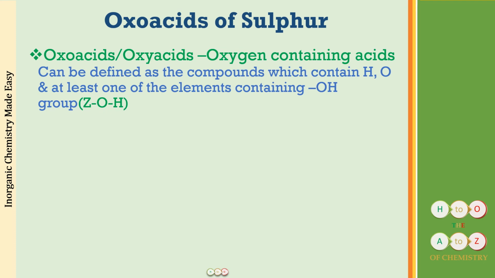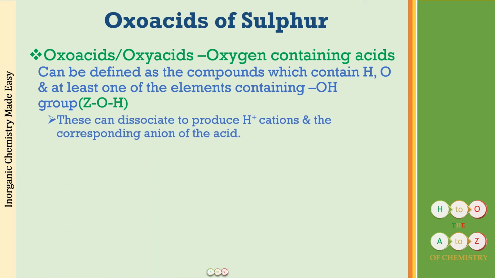Right, now why is this OH group very important in this oxoacid? It is because it is this OH group which is going to dissociate to produce H+ ions and the corresponding anion of the acid. So what I mean is that if we have an oxoacid ZOH, in solution it is going to give us ZO negative anion and H positive cation, and H positive, you all know, is responsible for the acidic character of the compounds, right?